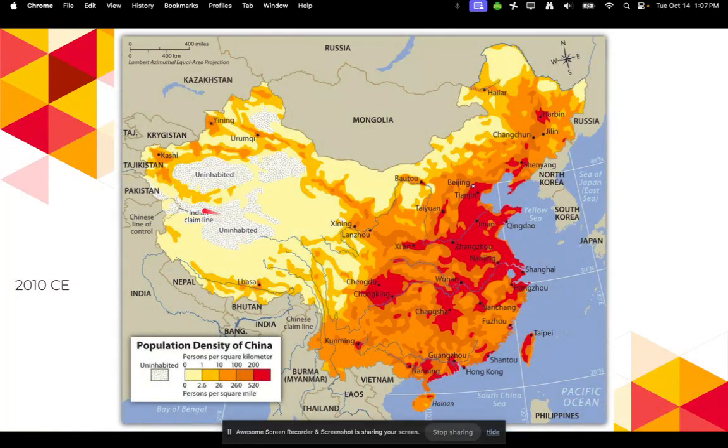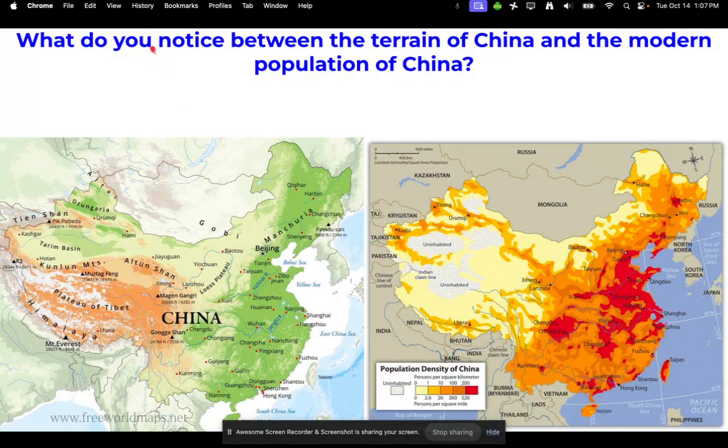All right, now here is a modern day map from about 2010. So what was that? About 15 years ago. Here's the population density of China. Where you see more of the dark reds means there's a higher population density. And where you see the little yellows or even just the white area, that means there's little to no people who live there. Okay. So, looking between these two pictures, what do you notice between the terrain of China and the modern population of China?